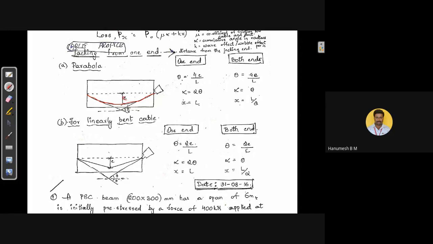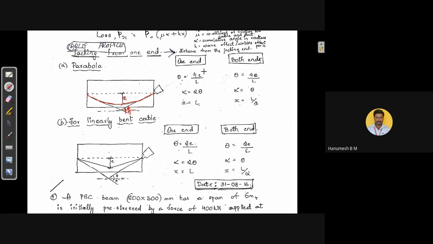Now, say 2 theta will be the angle of inclination. Here we have theta and also for the other part of the cable also we have theta. Say this is the curvature.